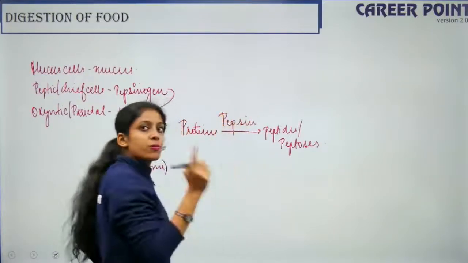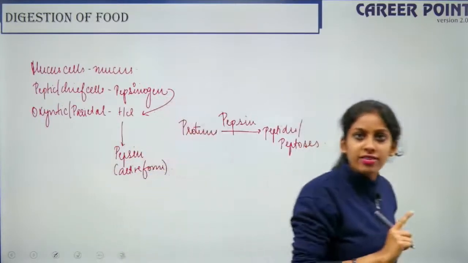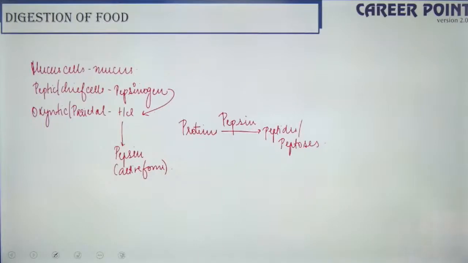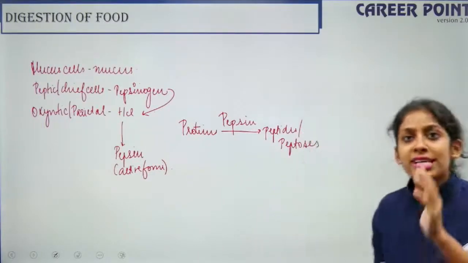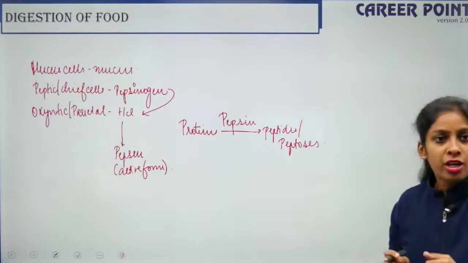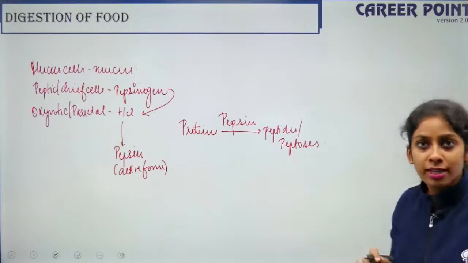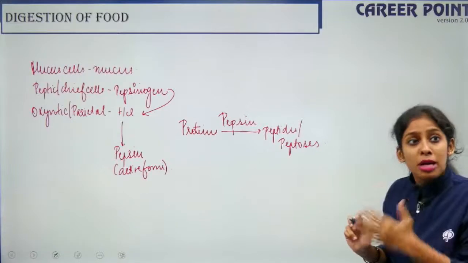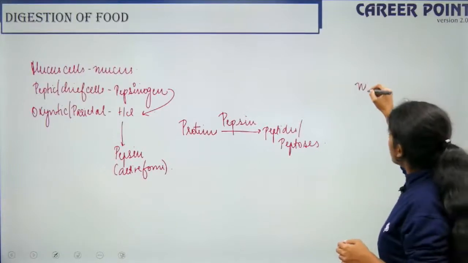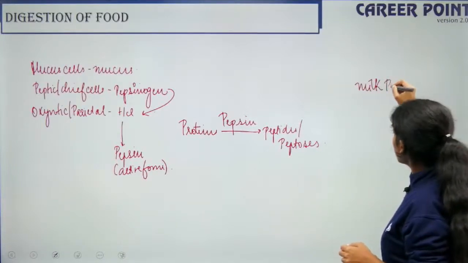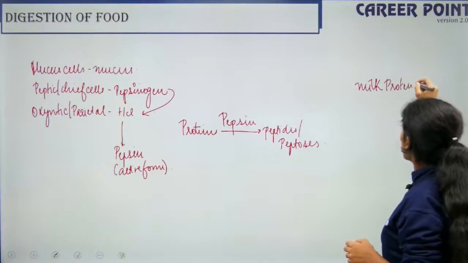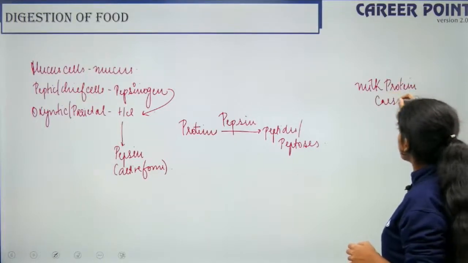Your starch is broken down in the buccal or the oral cavity, right? In your stomach, your proteins are broken down. If it's an infant, a younger child, small children have milk, right? So they have to digest milk protein. You all agree milk has proteins? Milk proteins are known as casein.